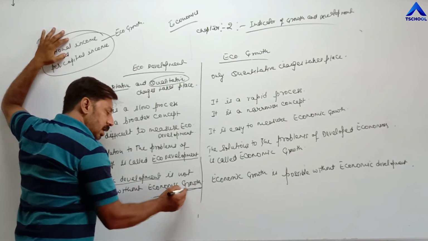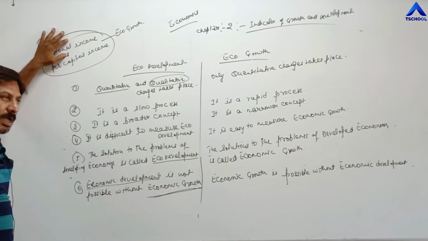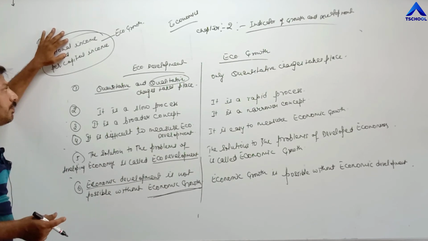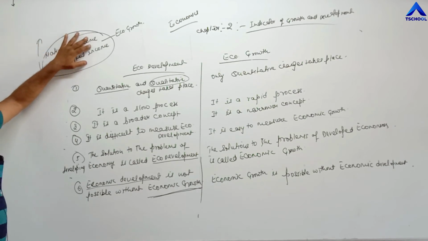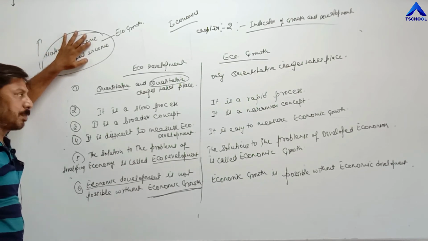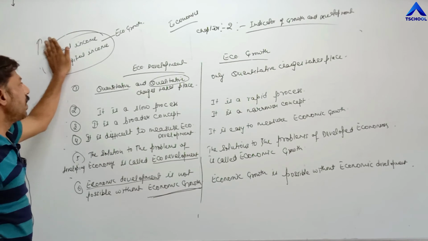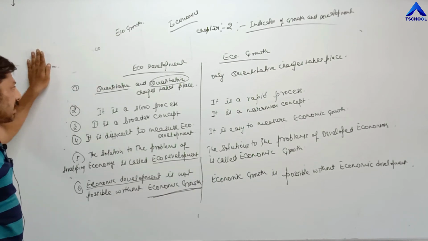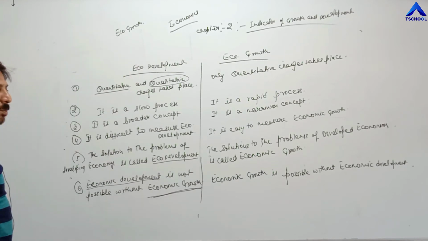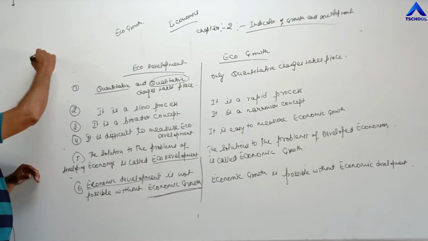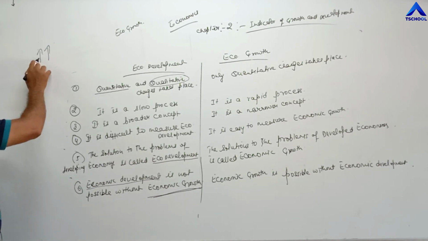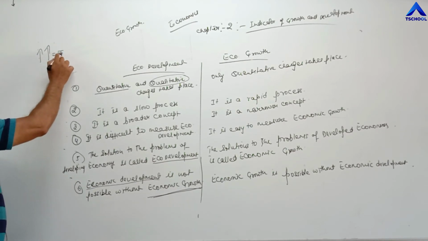If they are not able to increase their national income, they are not able to improve the quality of life or raise the standard of living. So improving the quality of life is not possible without increasing national income and per capita income, and national income and per capita income is called economic growth.